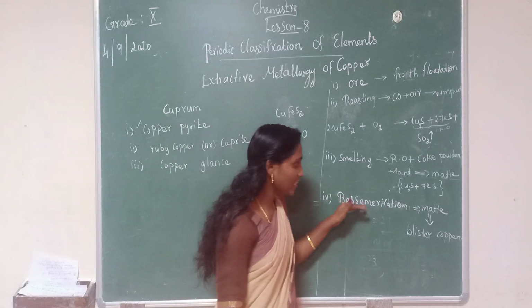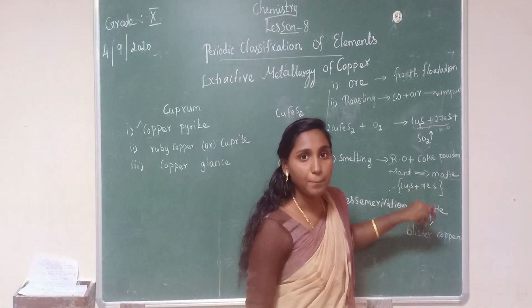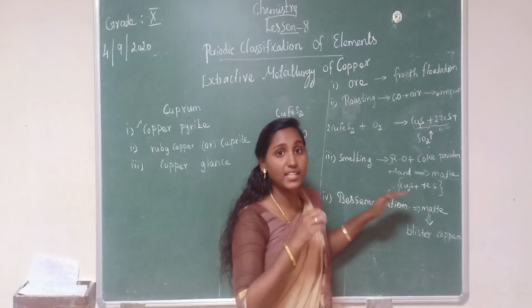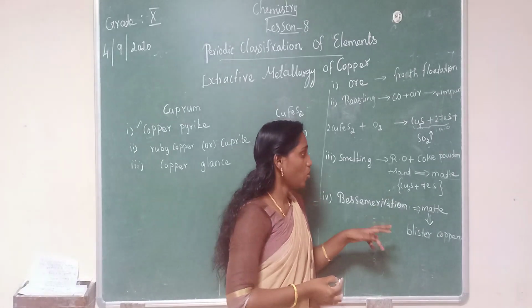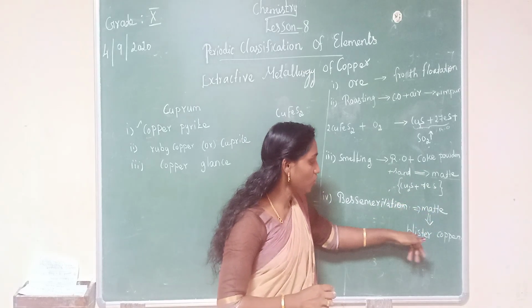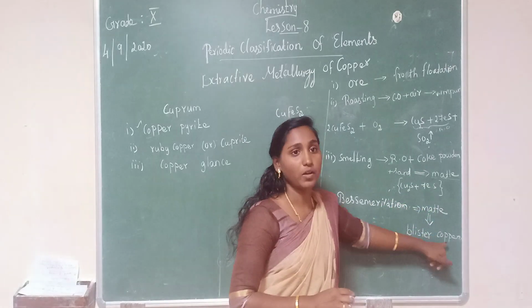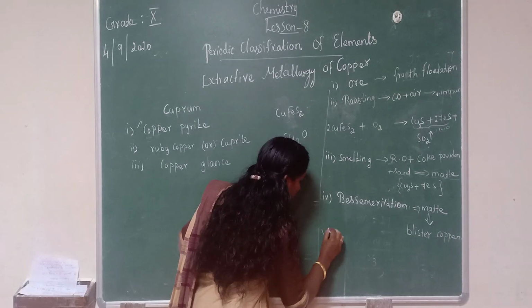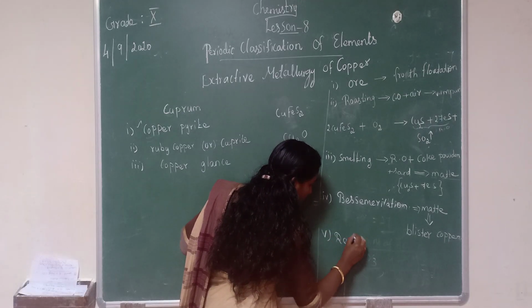In this Bessemerization process, we take the matte in the Bessemer converter. So matte is transferred into the Bessemer converter and converted into blister copper. Okay, the last step, refining.